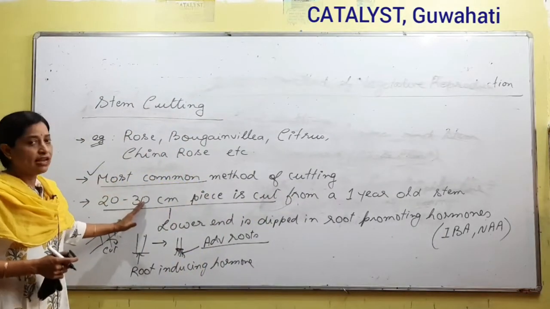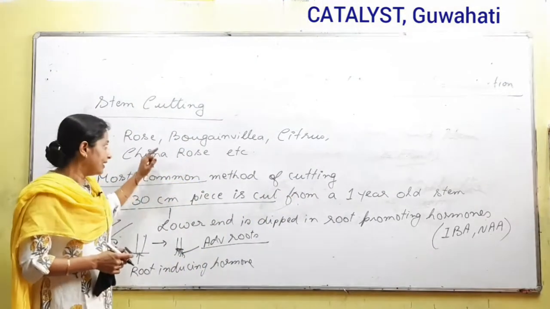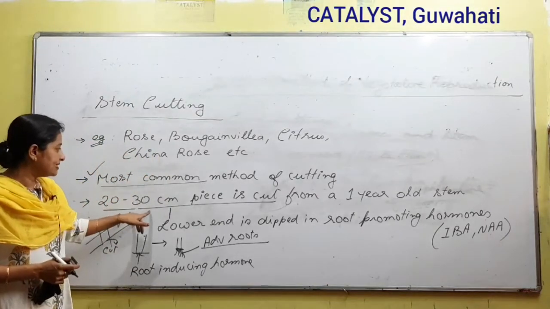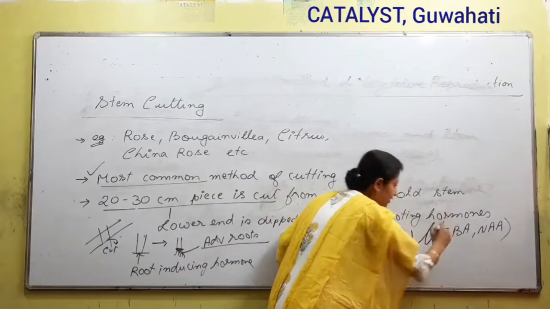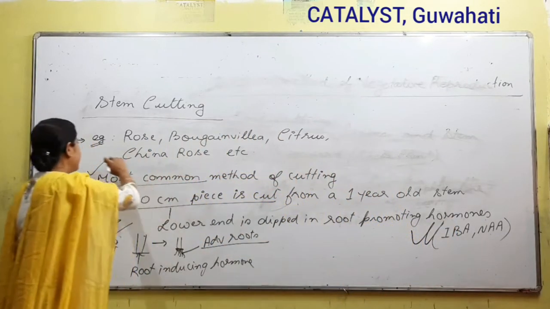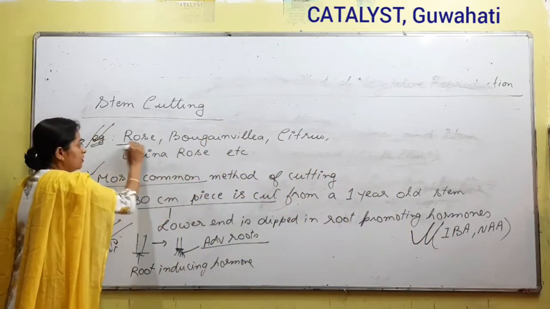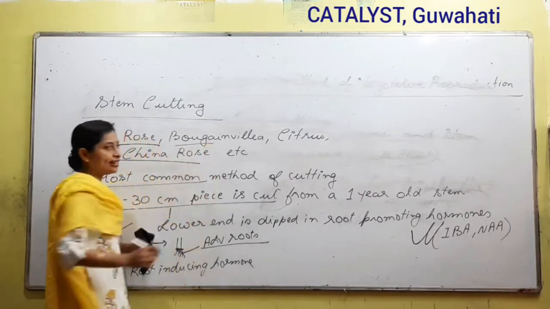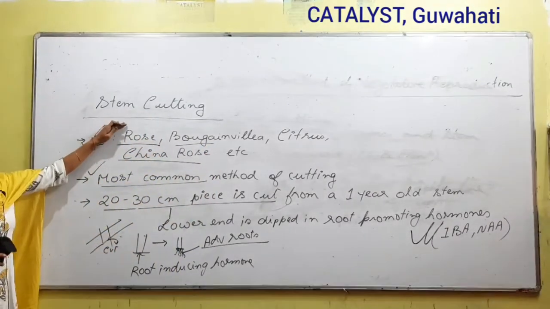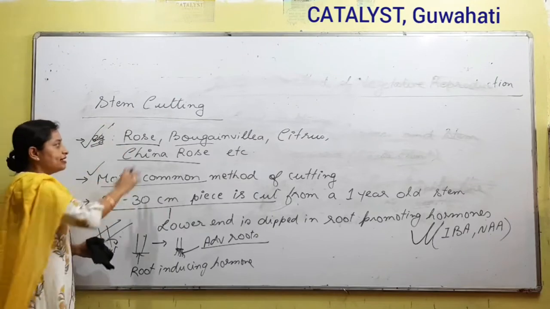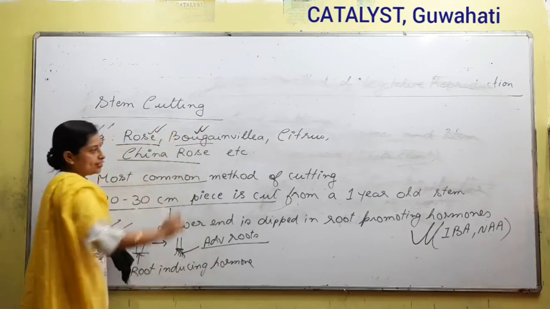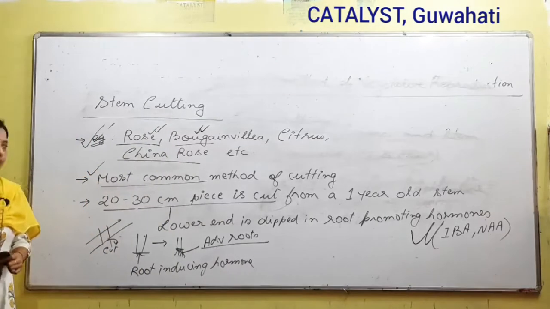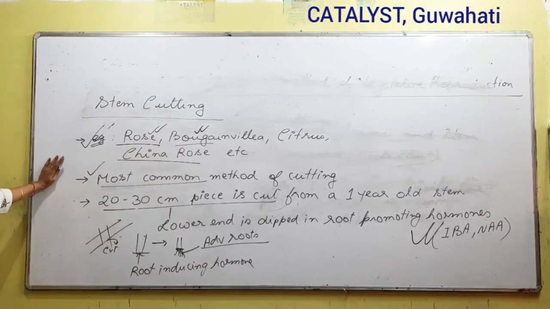Question from this part, from the entrance point of view, generally questions come on hormones and examples. So the plant that could be propagated with the help of stem cutting, the best examples that have been asked are rose and bougainvillea. A lot of questions have come on these, so mark these. So this is all about the first type, that is cutting.